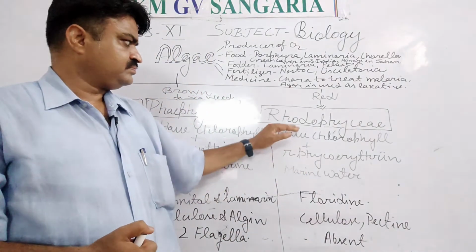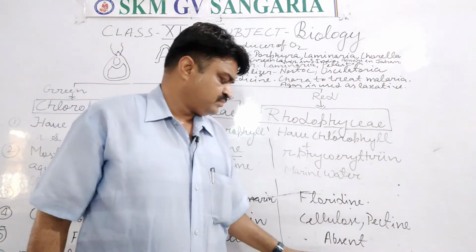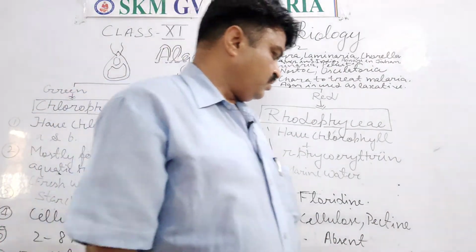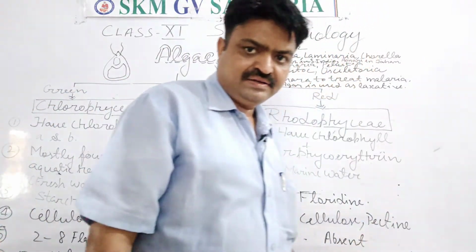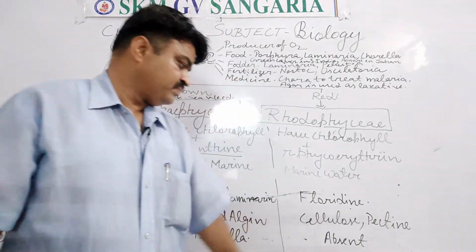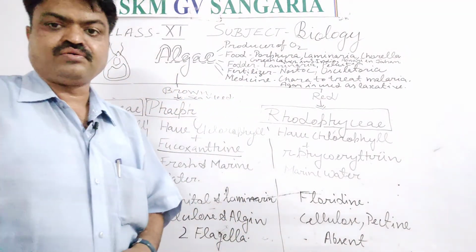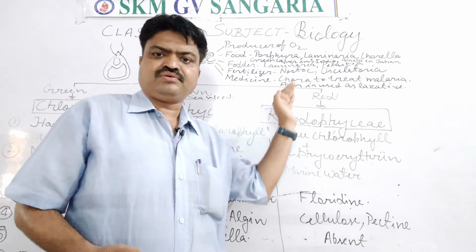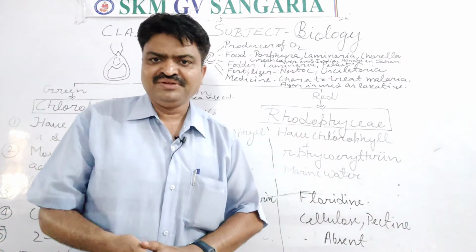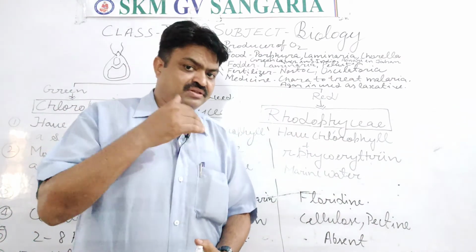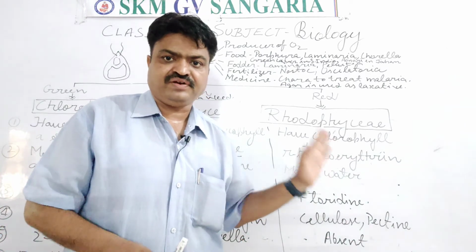Now we come to the next, Rhodophyceae, or we can say they are the marine algae. Their examples are Corallina, agar, and Rhodomela. With the help of this Rhodo, you can learn the example of Rhodomela. So these are the examples of Rhodophyceae.